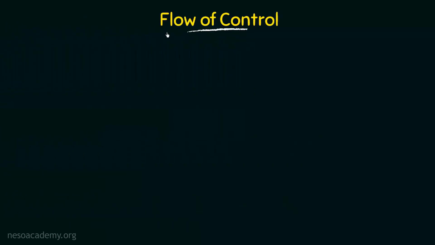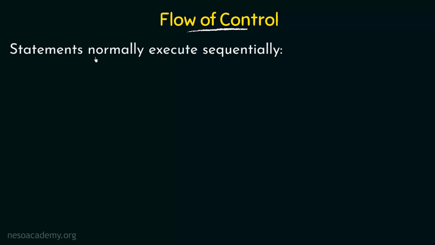Before we go into the while statement, let us talk a little bit about the flow of control. Statements normally execute sequentially. What we mean by this is that in programming, whenever we write programs, usually the statements written in the programs are executed in a sequential manner.